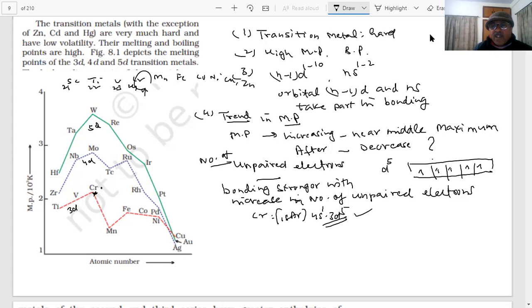But what happened in manganese, student? Why is the manganese melting point less? What is the electronic configuration of manganese, students?